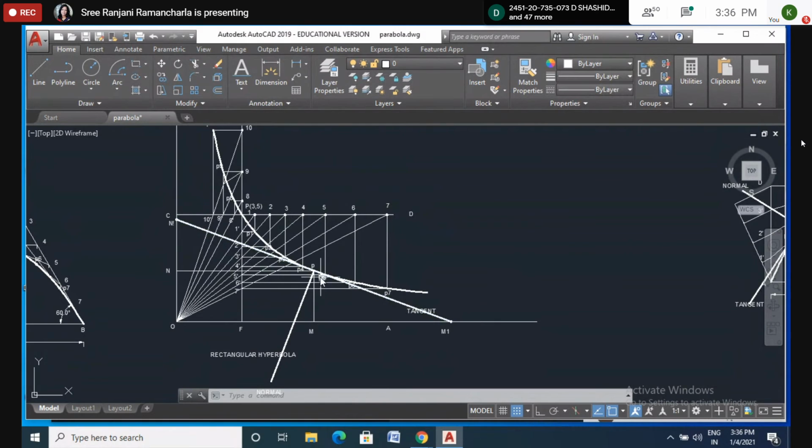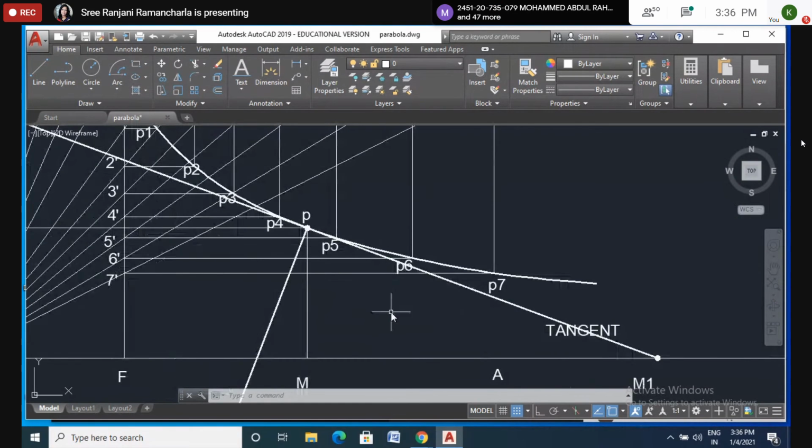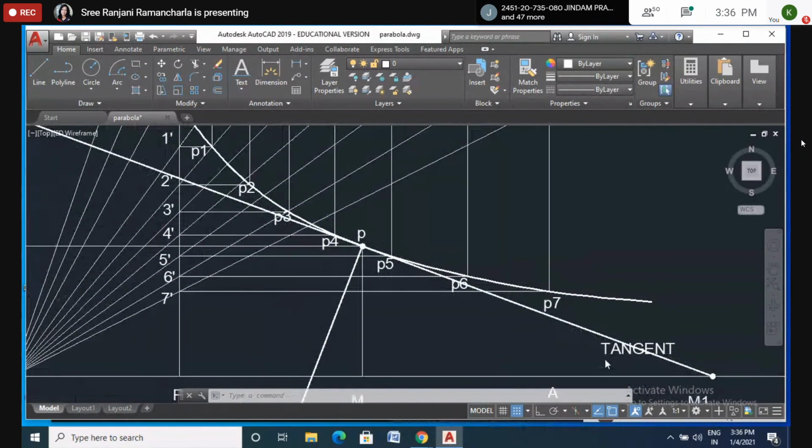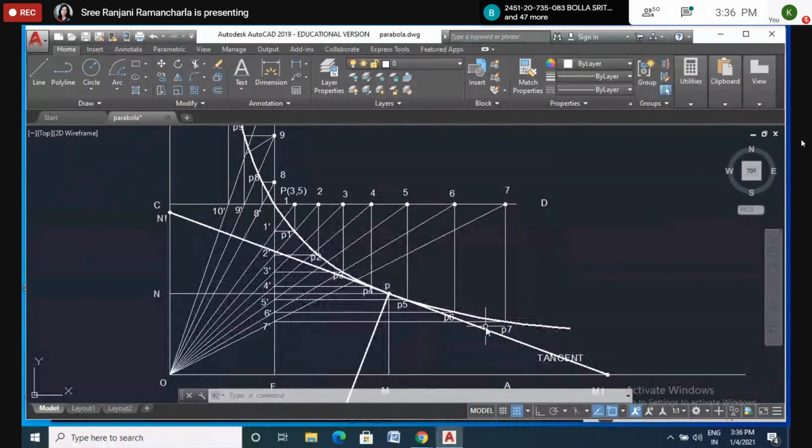So it is compulsory that it passes through the point P. It will not intersect the curve. If it intersects, it won't be a tangent. Yes or no? So it won't intersect. See here, it is not intersecting anywhere. It is just touching at the point P. Then it is called a tangent.